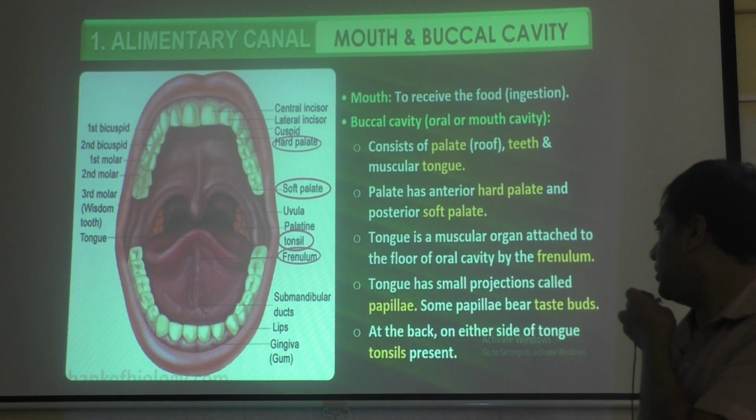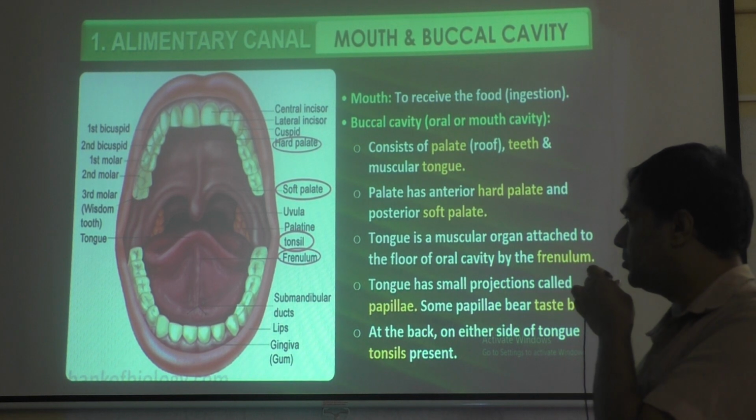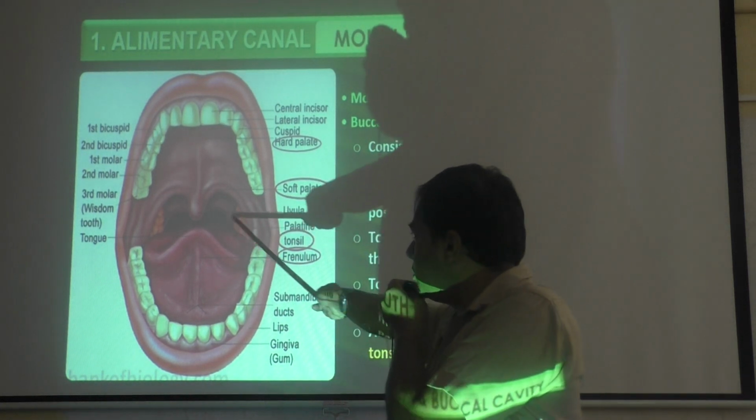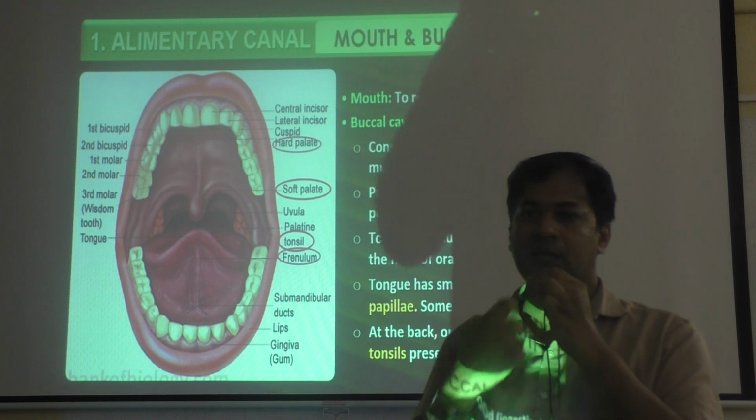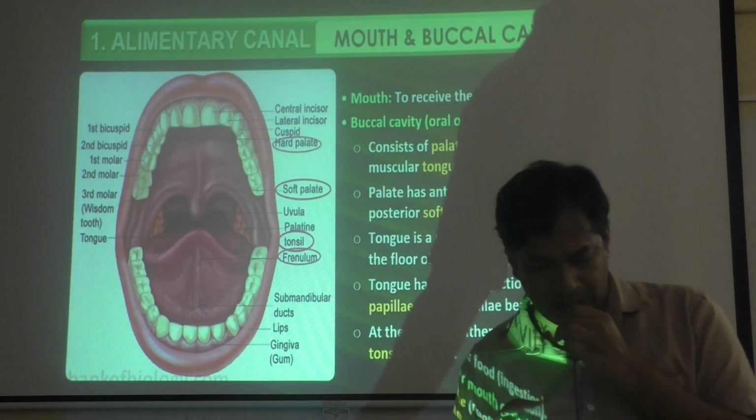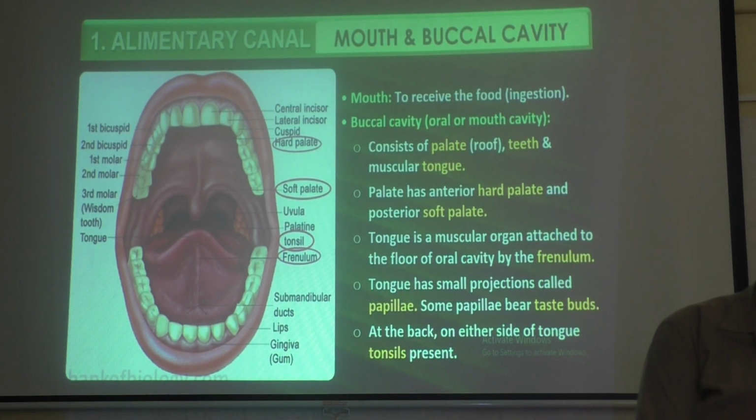At the back, on either side of the tongue, tonsils are present. You see this orange color part on the left and right side inside, that is called the tonsils. So this is what the oral cavity is.